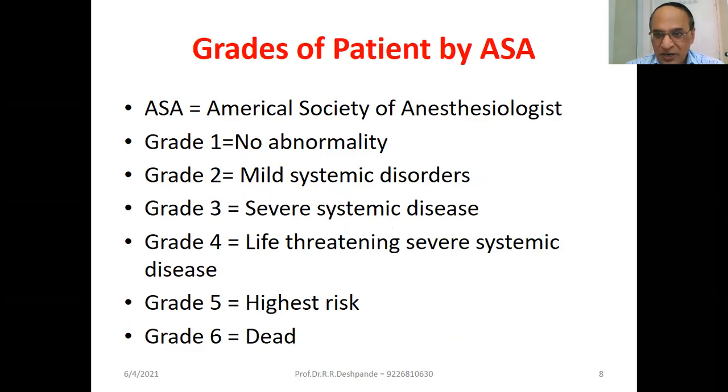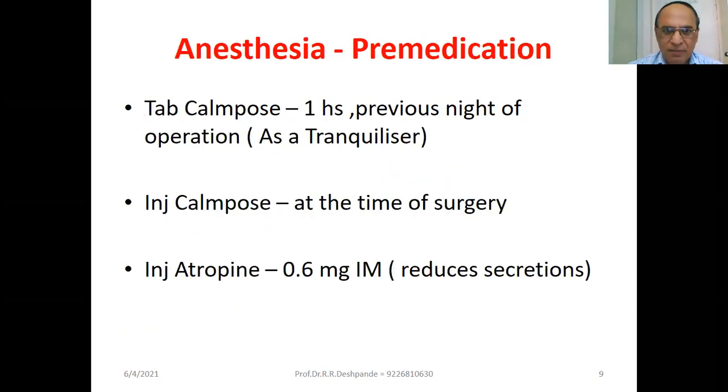Grades of patient by American Society of Anesthesiologists. Grade 1, no abnormality. Grade 2, mild systemic disorders. Grade 3, severe systemic diseases. Grade 4, life-threatening severe systemic diseases. Grade 5, highest risk. And grade 6, unfortunately, dead person. But always this is done so we should be very, very careful, especially about general anesthesia.